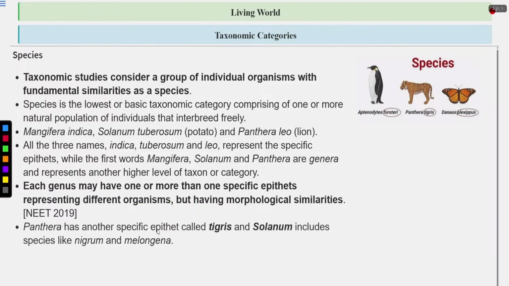Now, Panthera has another specific epithet, Tigris. One is Panthera leo, another one is Panthera tigris. Panthera leo is lion, Panthera tigris is tiger. So you can see they are different organisms, but they have morphological similarities. And Solanum genus includes species like nigrum and melongena. Nigrum is another plant, and melongena is another.